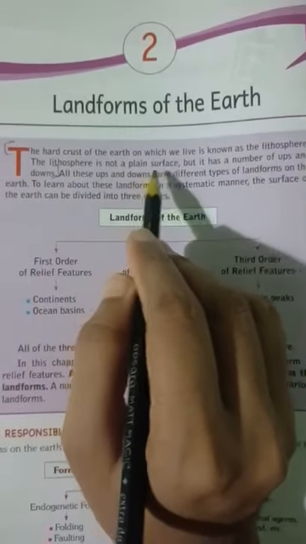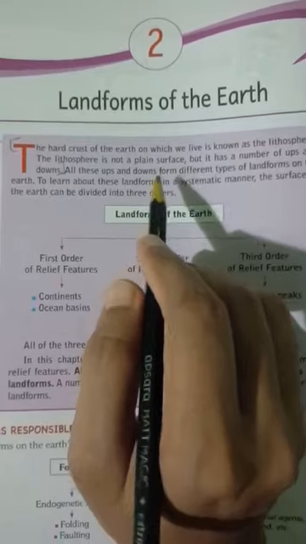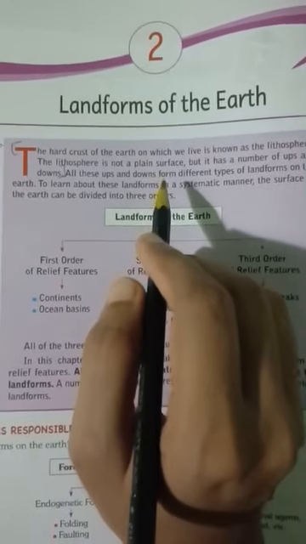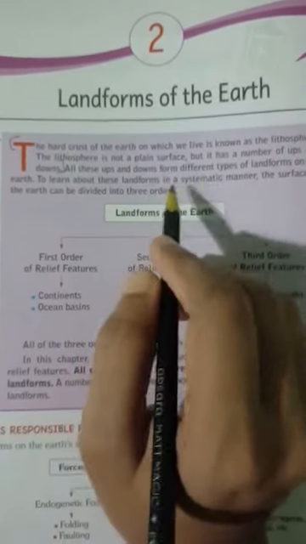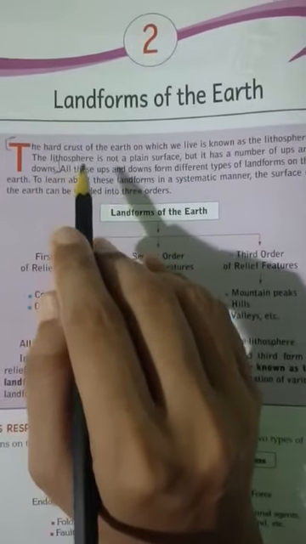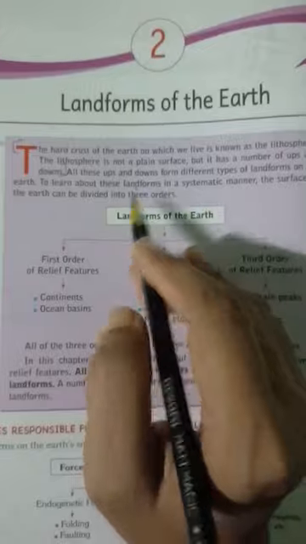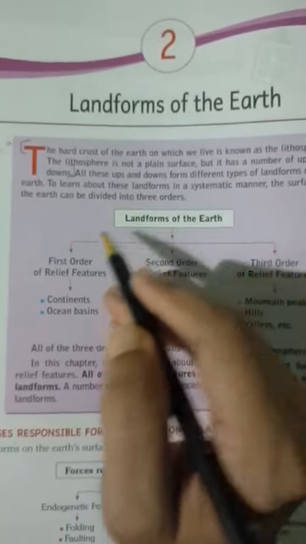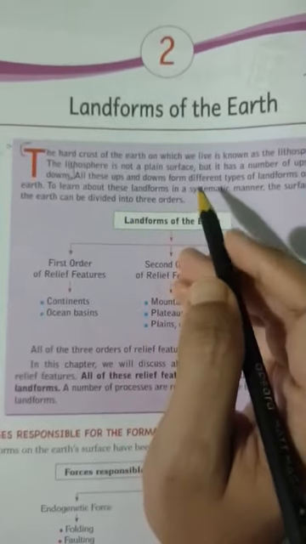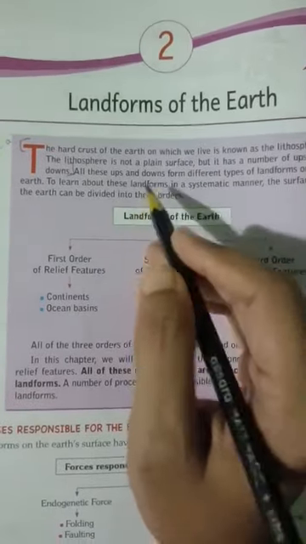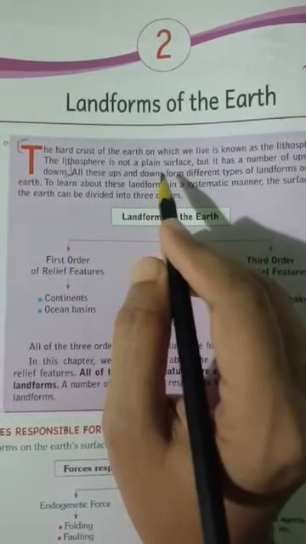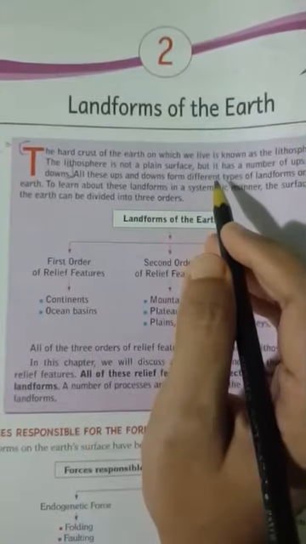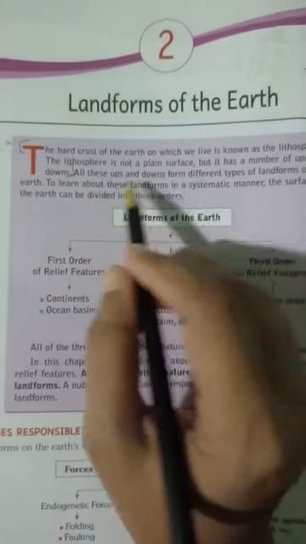The lithosphere is not a plane surface. When we talk about lithosphere, it does not mean that it is a plane surface, but it has a number of ups and downs. So lithosphere is a rough surface. It has a very rugged topography, or rugged terrain, that is, a very rough surface. It is not plain everywhere. It has many ups and downs.